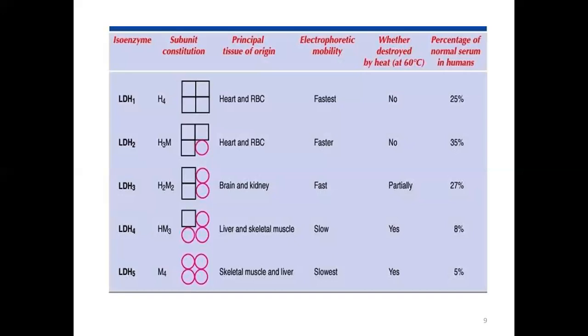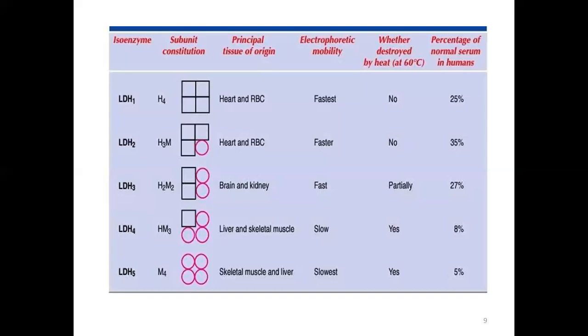They are principally found, or their origin is, in heart and red blood cells, and they move fastest in electrophoresis. Their behavior is the fastest, and they are not affected by elevating the temperature to 60 degrees centigrade, and normally their percentage in the serum is only 25%.